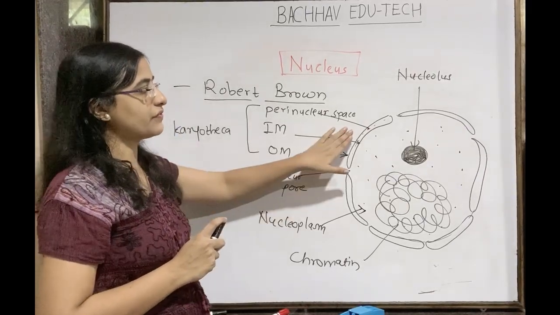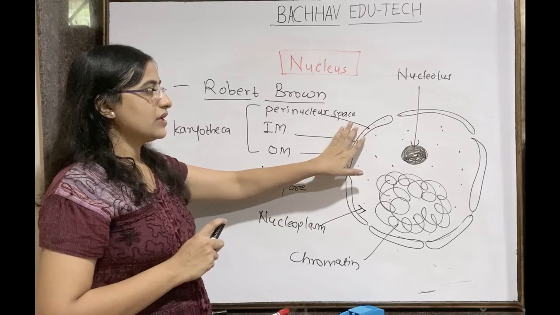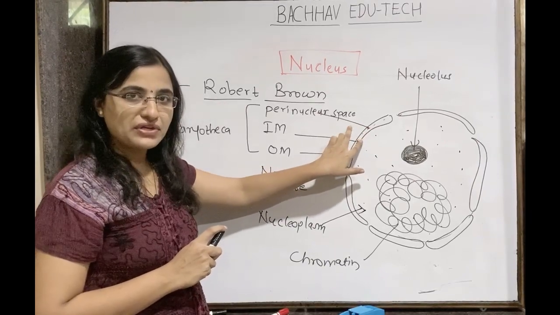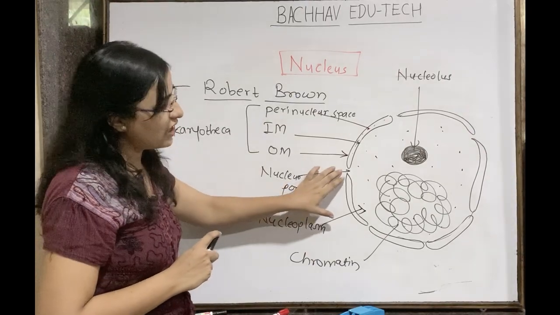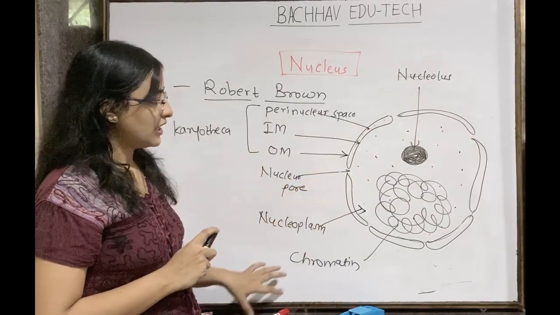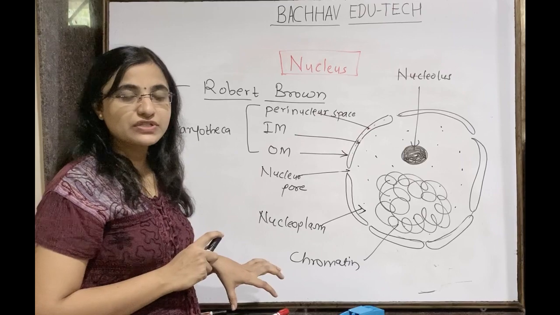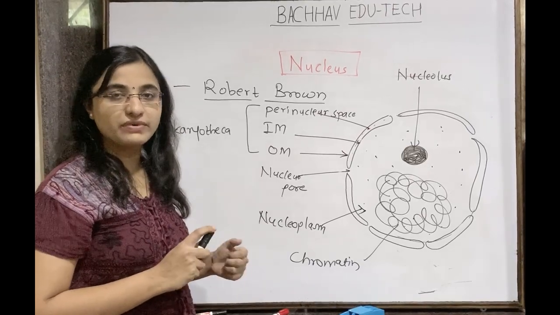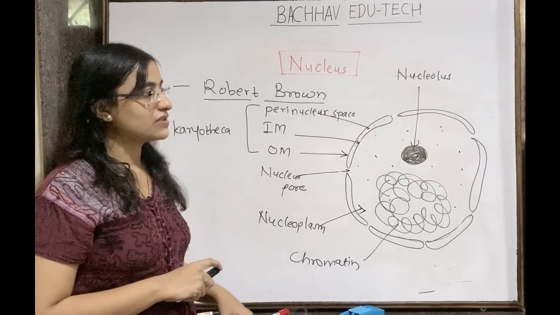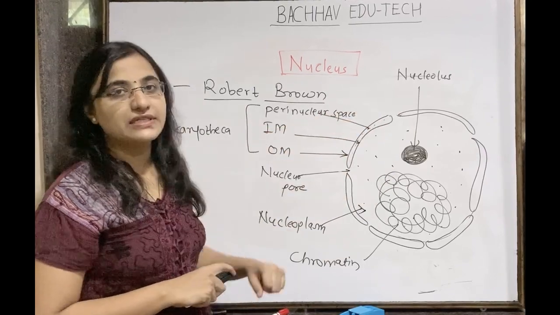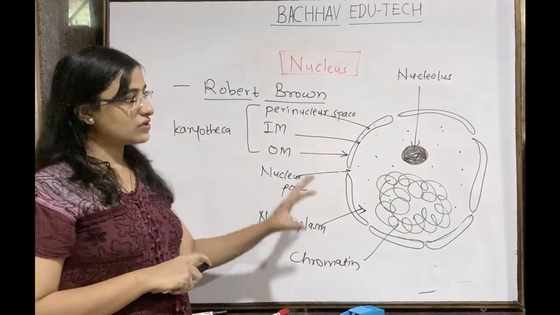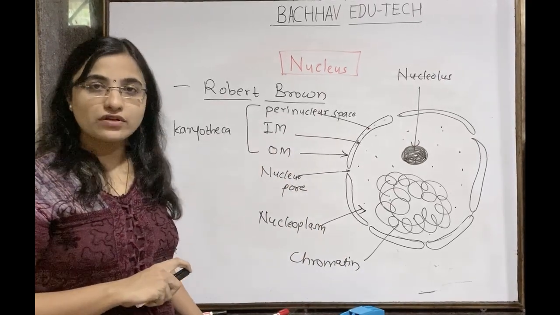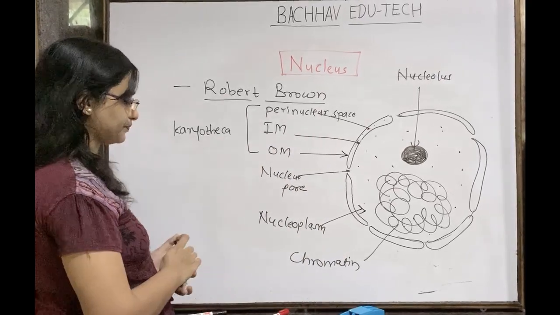So nucleus consists of outer membrane, inner membrane. The space between two, it is known as the perinuclear space, which together we can call it as a karyotheca. Nucleus also having the nuclear pores. Inside nucleus there is the presence of the liquid material, we call it as a nucleoplasm. Nucleolus is present inside the cell and chromatin is present. Okay, so this is nothing but the kind of the structure of the nucleus.